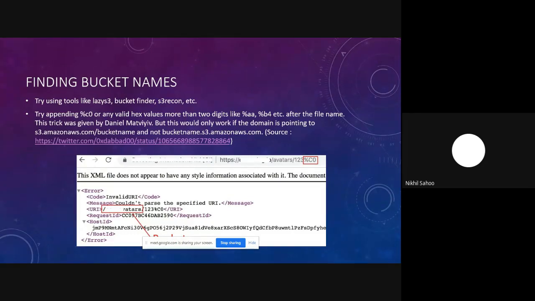There's also another trick: try to append a URL encoded value, something like %C0 or %AA and B4. And if you're lucky, then you might see the bucket name in the error response itself. But again, there's a catch here. If your website is referencing something like s3.amazonaws.com/bucketname, then you would be able to see that particular bucket name in the error response. But if your website is actually referencing something like bucketname.s3.amazonaws.com, then this particular trick won't work.